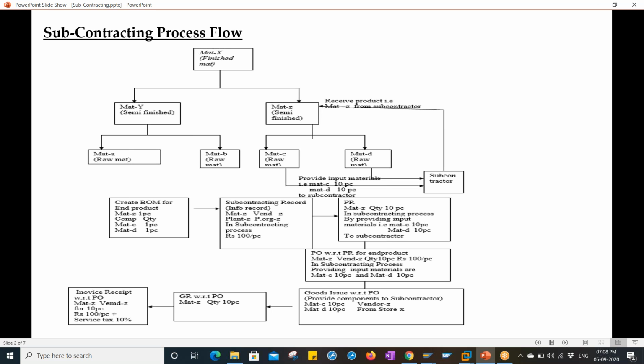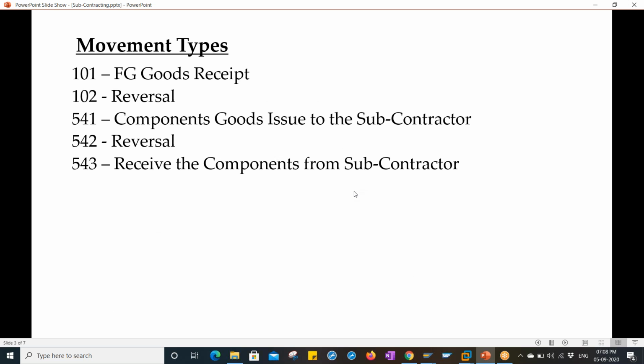So let me go to the next screen. What types of movement types are we going to use in this subcontracting process? 101, 102 if it is required, 541 for components goods issued to the subcontractor, 542 for the reversal. Chinmay, one question from my side.